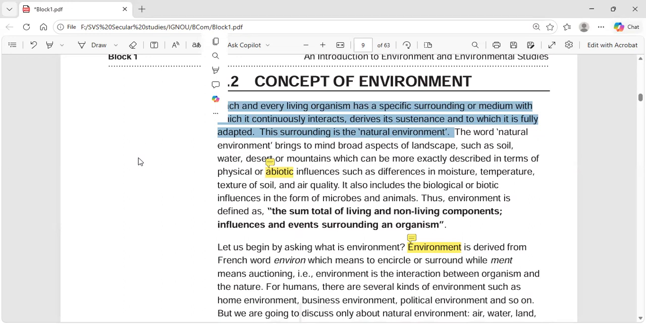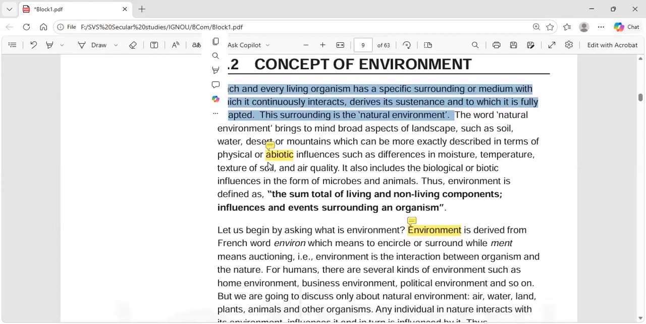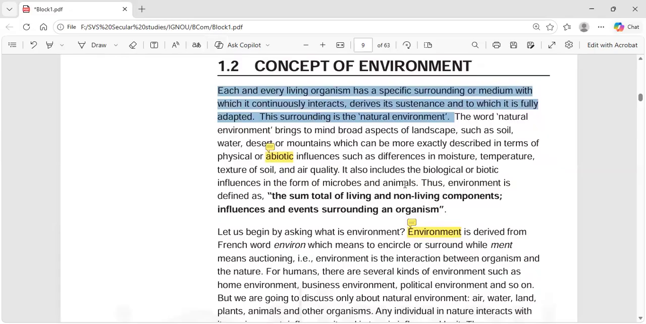So we are adapted to live on land. We are not adapted to live in water, right? For some time we can be in the water, but we cannot be in the water all the time, right? So we are adapted to live on land. This surrounding is the natural environment. The word natural environment brings to mind broad aspects of landscape such as soil, water, desert, or mountains, which can be more exactly described in terms of physical or abiotic influences such as differences in moisture, temperature, texture of soil, and air quality. What is abiotic?